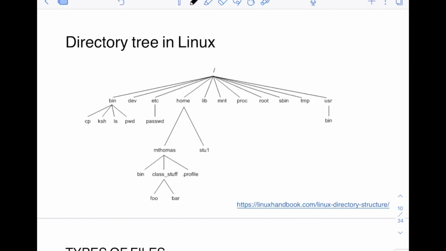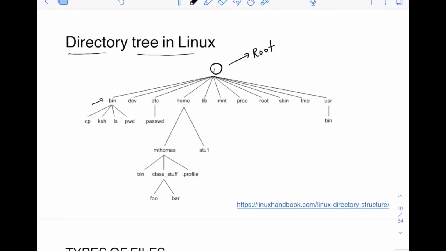Now let's discuss, as I told you initially, I will be discussing mostly the Linux operating system, like the file system in Linux. So let's see the directory tree structure in Linux. You have, of course, the root directory. This is the root directory. And inside the root directory, you have multiple different directories.